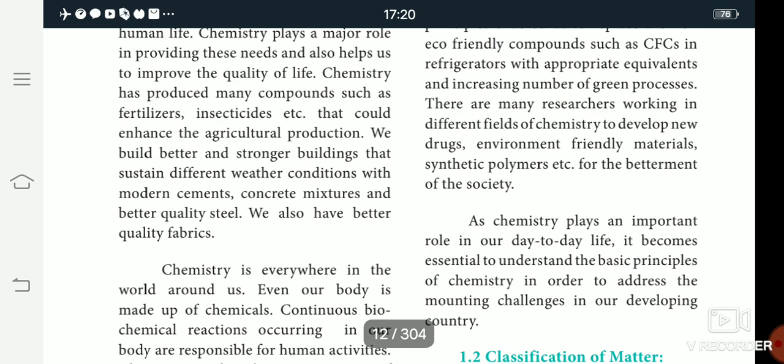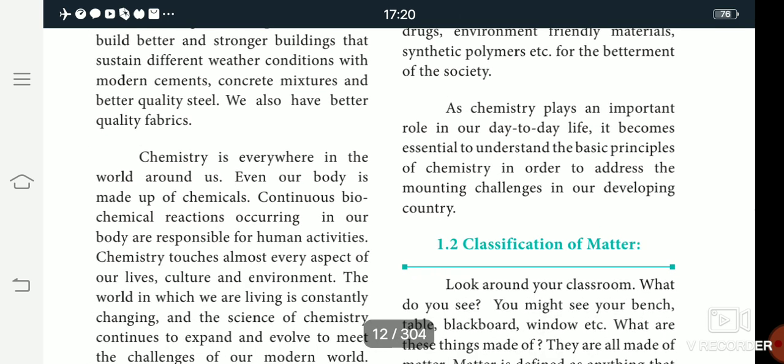Okay children, the next topic is classification of matter. Look around your classroom. In this classroom there are benches, desks, windows, etc. Look around your room. In your room there are chairs, windows, doors, tables, pen, pencil, book, notebook, anything. All these things are made up of matter.